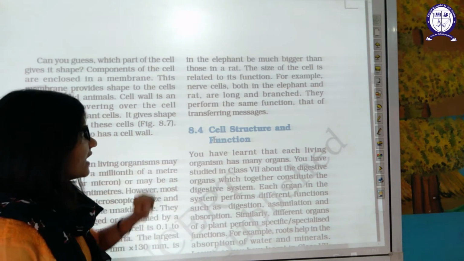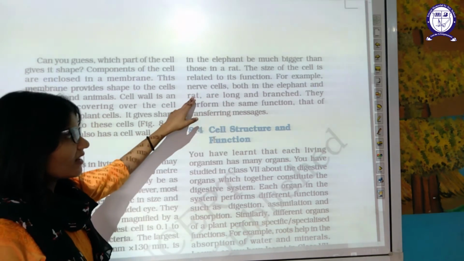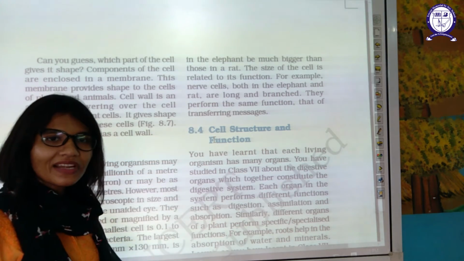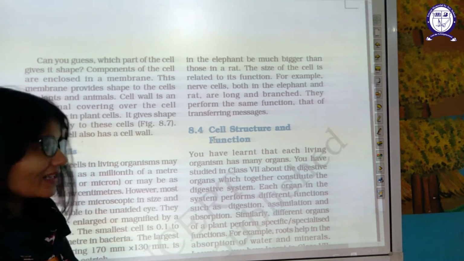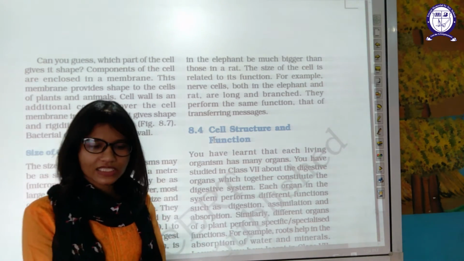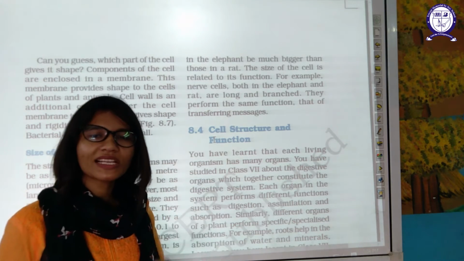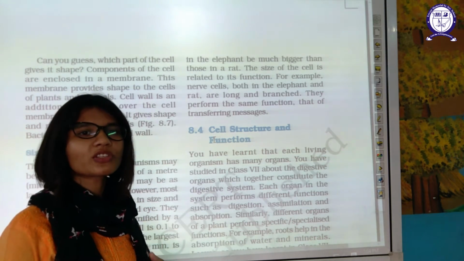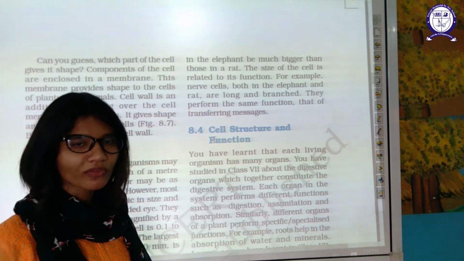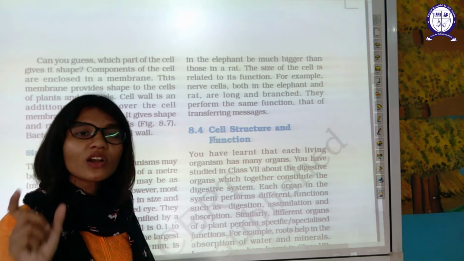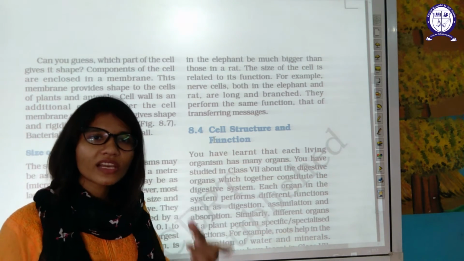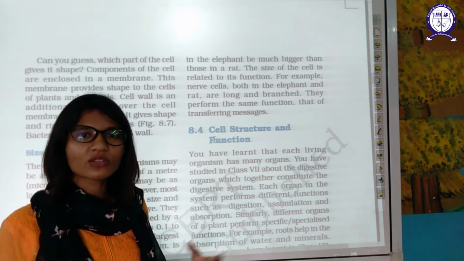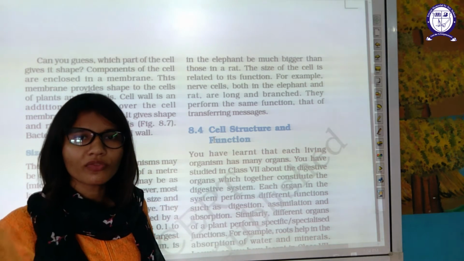The size of a cell is related to function. For example, nerve cell. Both an elephant and a small mouse have similar shaped, similar sized nerve cells, because the function of a nerve cell is quite similar in both of them. The size of the cell is not related to the overall size of the organism. It is related to function only.